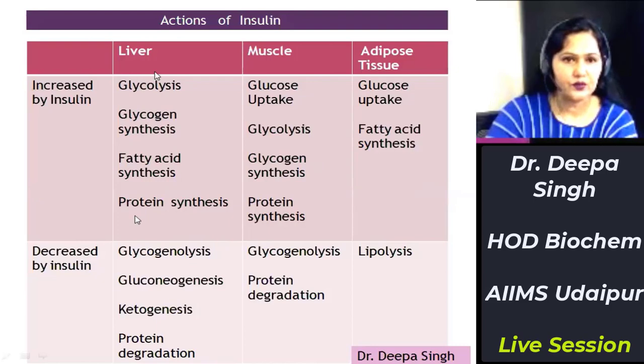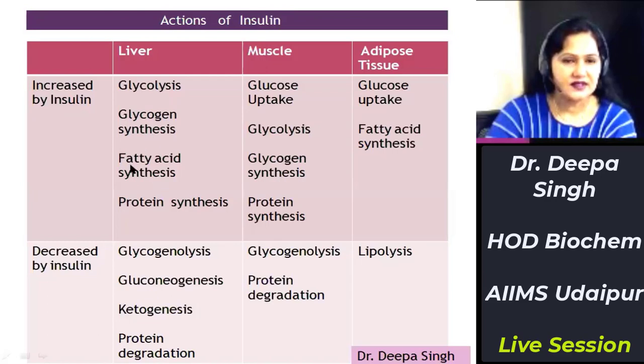For example, in liver, it will stimulate glycolysis by stimulating the enzymes glucokinase, phosphofructokinase 1, and pyruvate kinase. So by stimulating these three enzymes, glycolysis is stimulated by insulin. Glycogen synthesis is also stimulated, by stimulating the enzyme glycogen synthase, thus increasing glycogenesis.